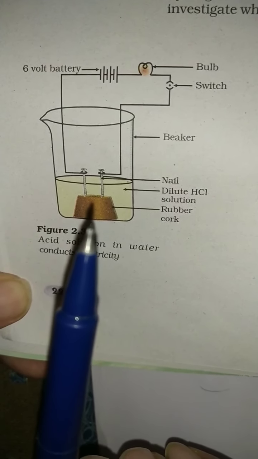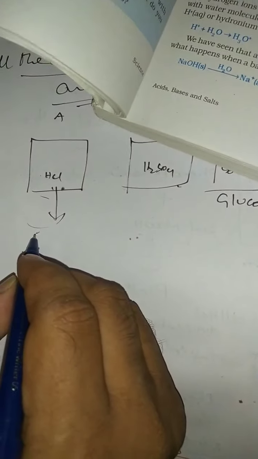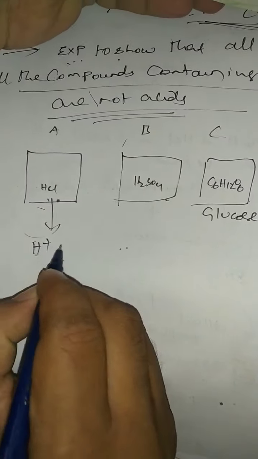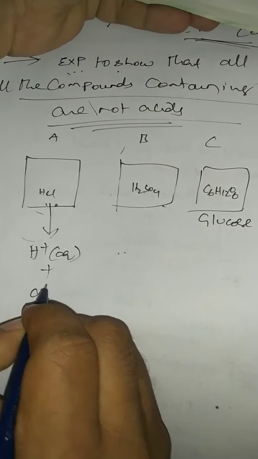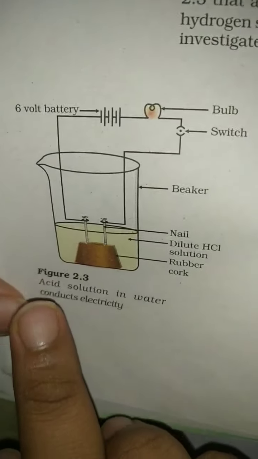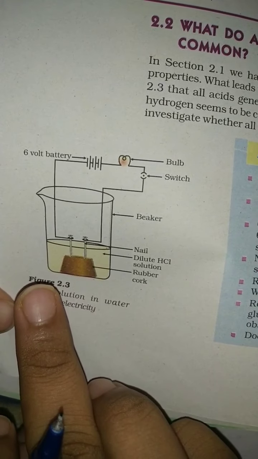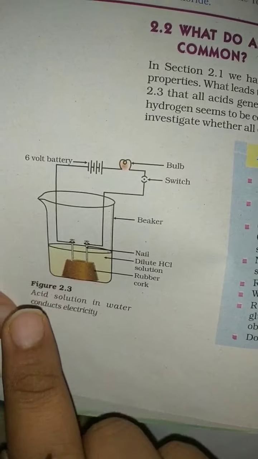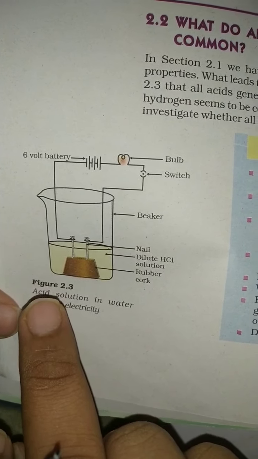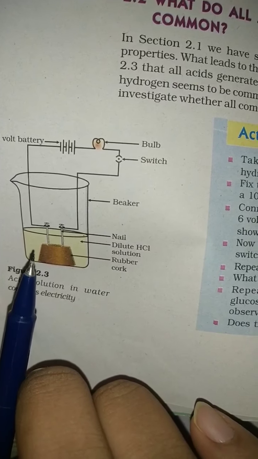Ionization takes place. Suppose HCl ionizes, see here, students, HCl ionizes to give H plus aqueous plus Cl minus aqueous. That means it releases H plus ions. So the aqueous solution of dilute HCl will undergo ionization. It splits into H plus and Cl minus ions. So H plus ions are released here.